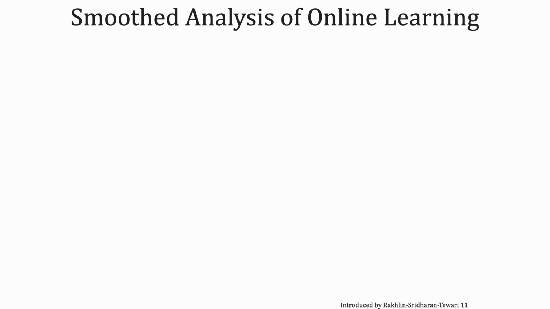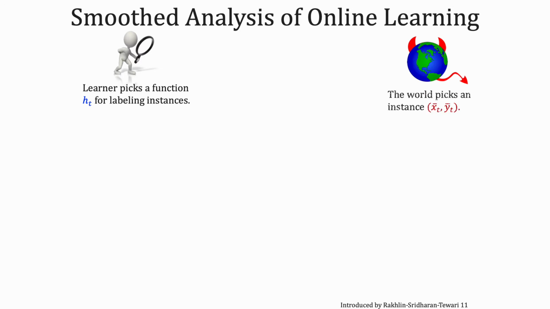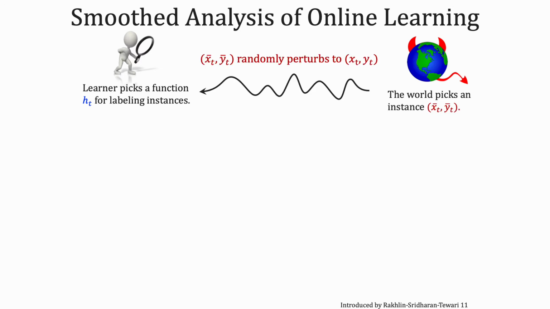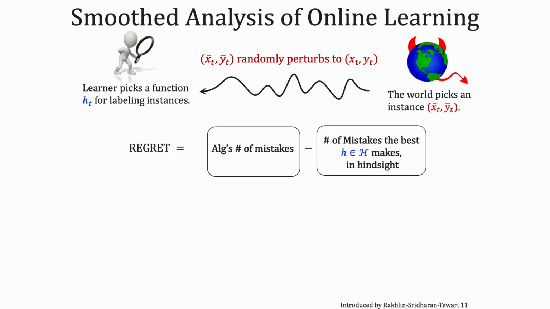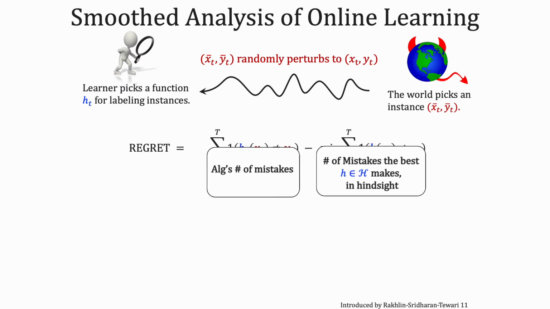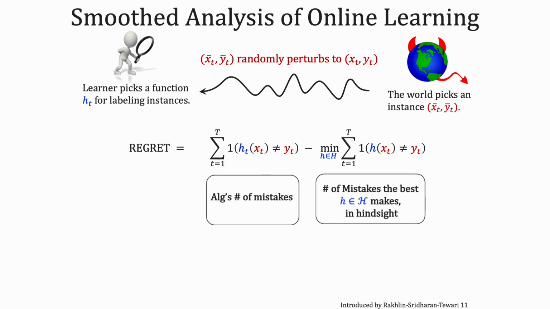We look at a smooth analysis setup of online learning. Here, a learner picks a function while the adversary picks an instance x bar t and y bar t. This is randomly perturbed to an instance xt, yt. Regret is measured as before as the difference between the mistakes of the learner and the best action in hindsight.